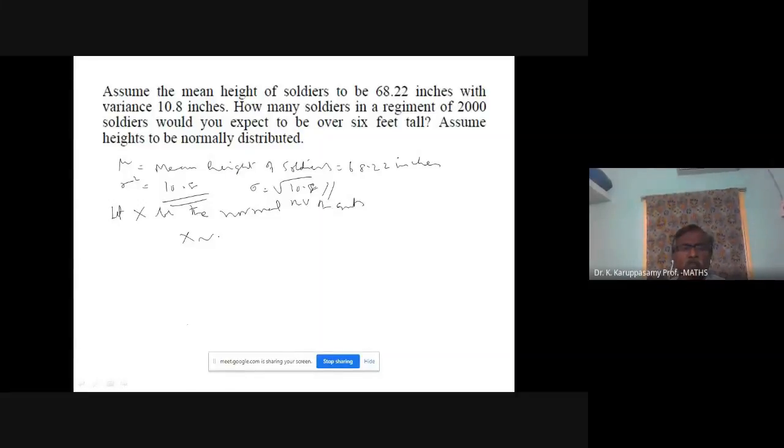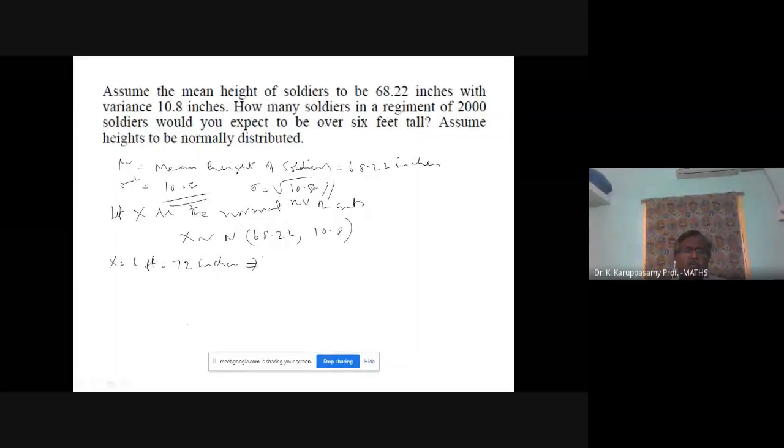So X follows normal distribution with mean 68.22 and variance 10.8. I want to know how many soldiers are above 6 feet tall. So X equal to 6 feet. In the previous entry inches are given, so 6 feet is equal to 72 inches.